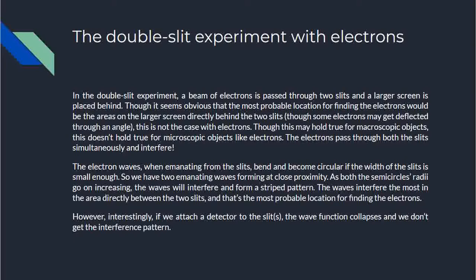The electron waves, when emanating from the slits, bend and become circular if the width of the slit is small enough: diffraction. So when we have two emanating waves forming at close proximity, as both the semicircles' radii go on increasing, the waves will interfere and form a striped pattern. The waves interfere the most in the area directly between the two slits, and that is the most probable location for finding the electrons, not the area just behind the slits.